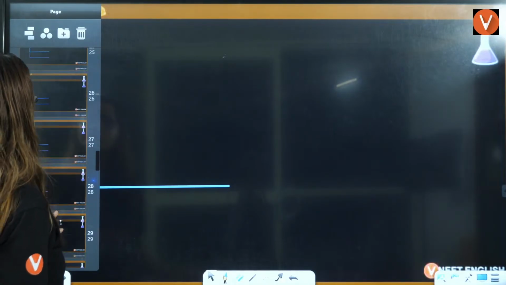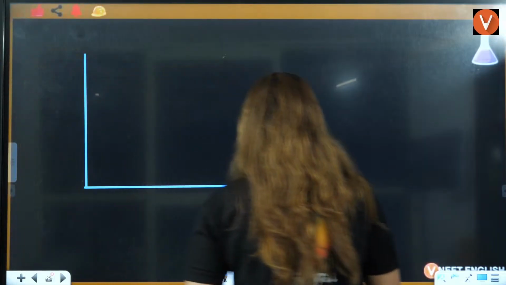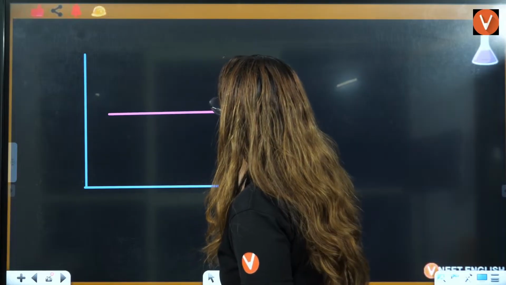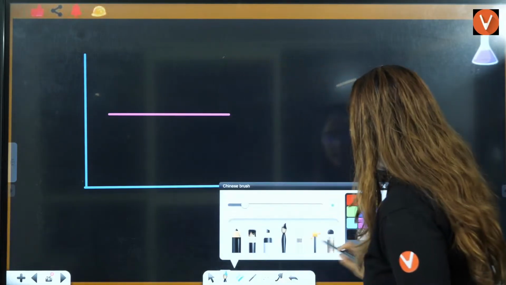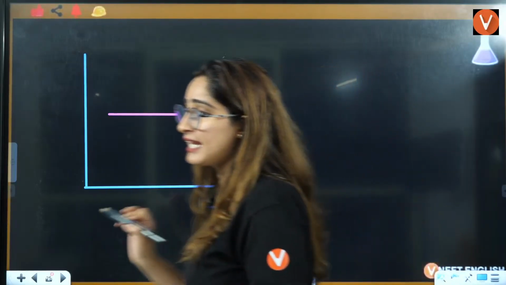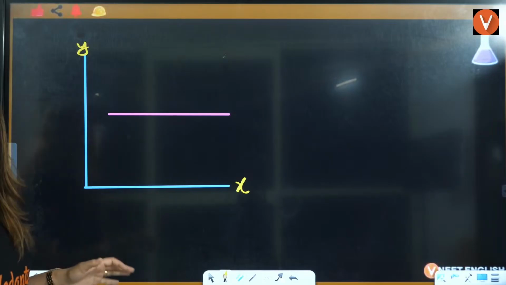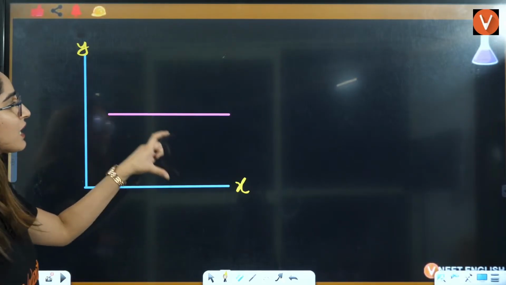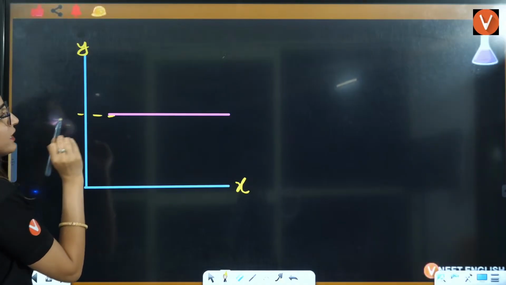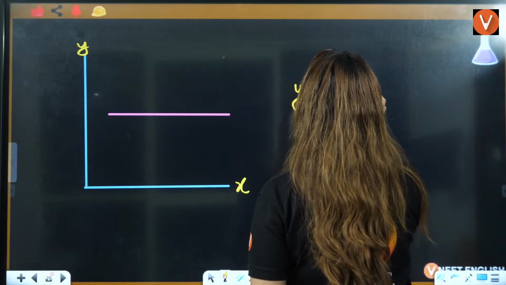Okay. Now, let's talk about this graph here. If this graph is, let's say, parallel to the x-axis, here it is the x-axis and this is y. I'm just telling you what types of graphs you will see. One will be parallel to the x-axis. When any graph is parallel to the x-axis, what you can define is that in these kinds of graphs, y is going to be constant.